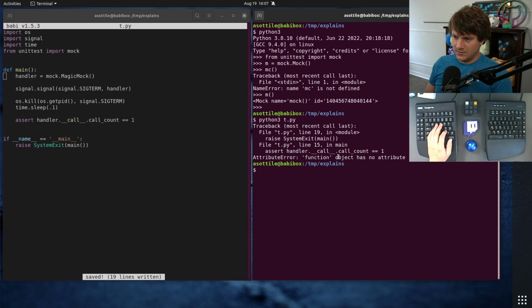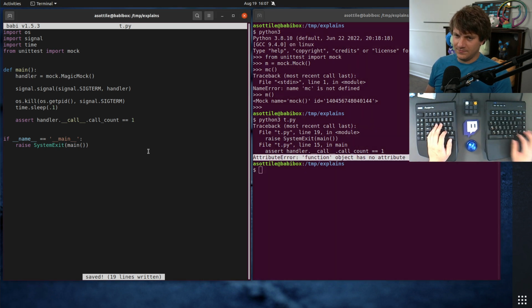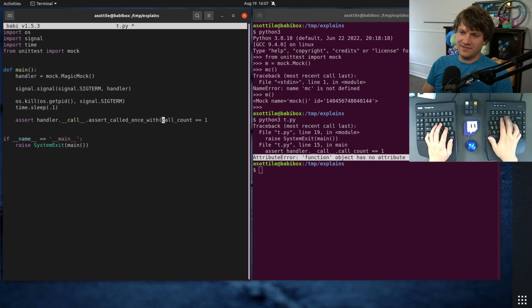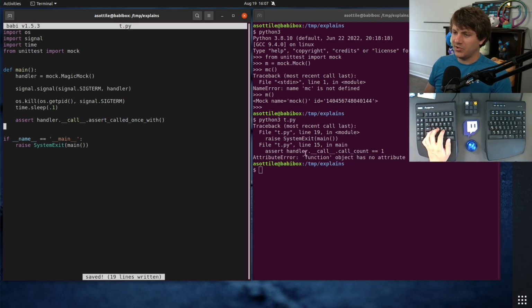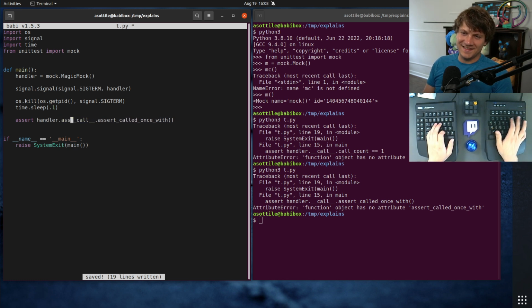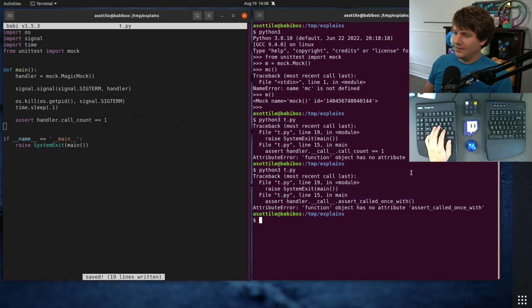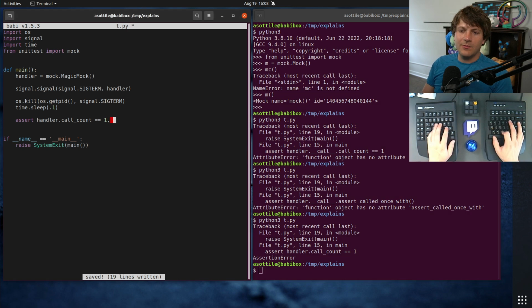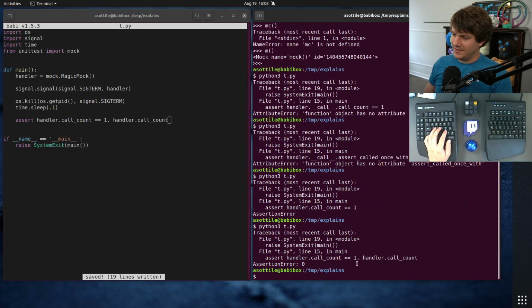You'll see. Right. How am I supposed to actually do this? Assert called once with. Let's actually just do this. This actually requires us to set up arguments, but I don't remember the actual things here. Oh, right. No, what am I doing? It would be this dot call count. Oh, I don't deal with mocks all that often. Okay, but anyway, we see here that this signal handler appears to not have been called.